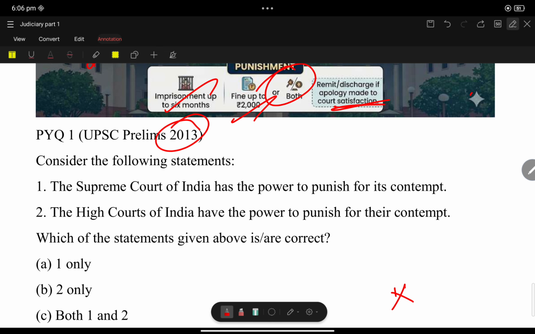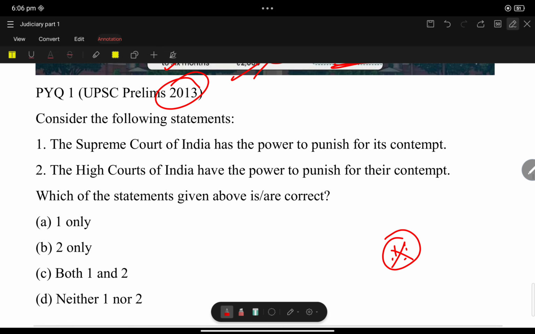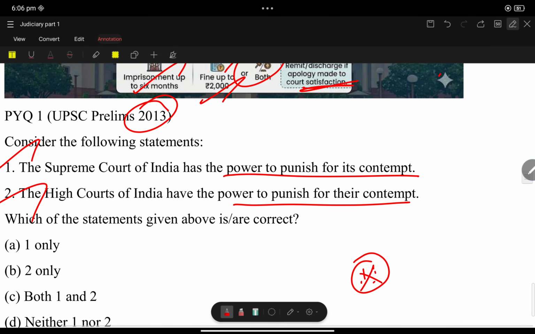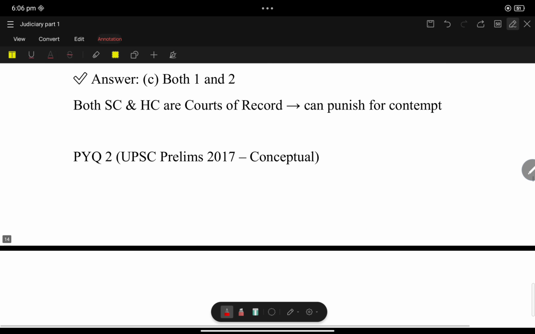Now let us discuss this. It is one of the very important topics. UPSC has repeated the exact statement multiple times. In 2013: consider the following statements. The Supreme Court of India has power to punish for its contempt. Yes, statement 1 is correct. The High Courts of India have power to punish for their contempt. Yes, it is Article 129 and Article 215. So both 1 and 2 are correct.